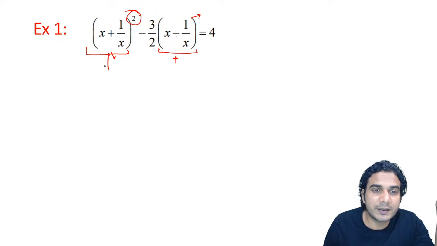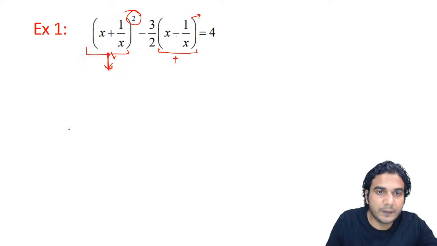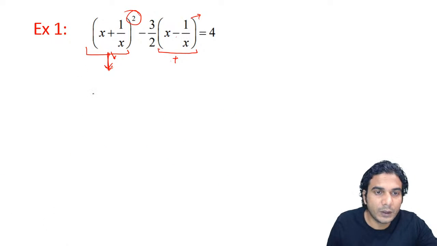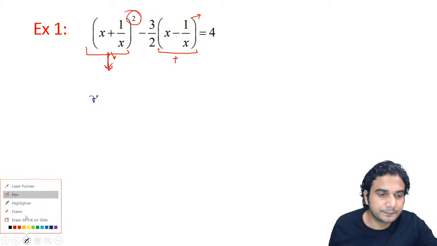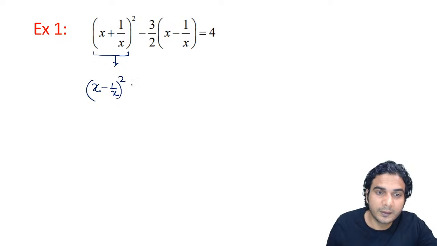So let's change this one, x plus 1 upon x whole square, using the same formula which I have just told you. So we can use this formula and we can change it easily. So let me write it. You can write this expression as x minus 1 upon x the whole square plus 4.